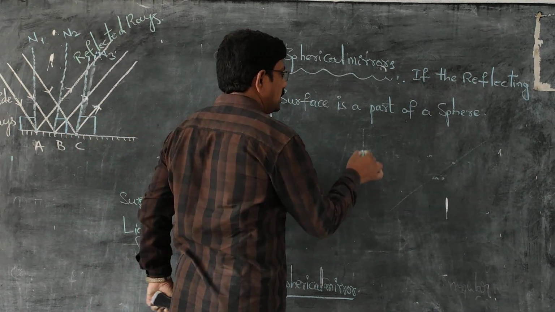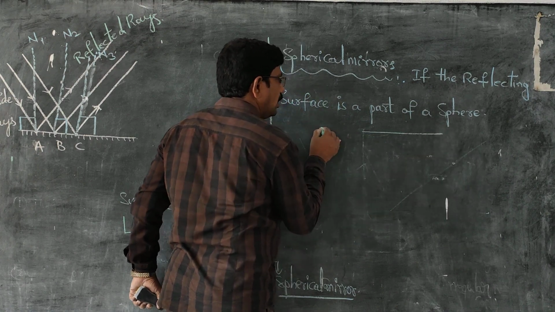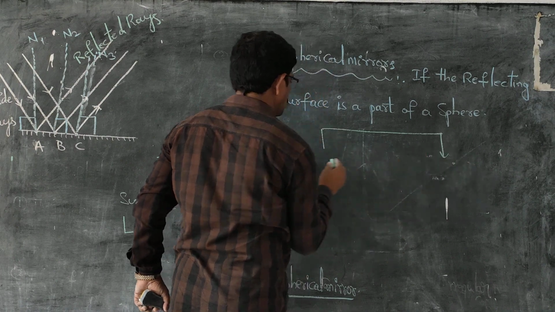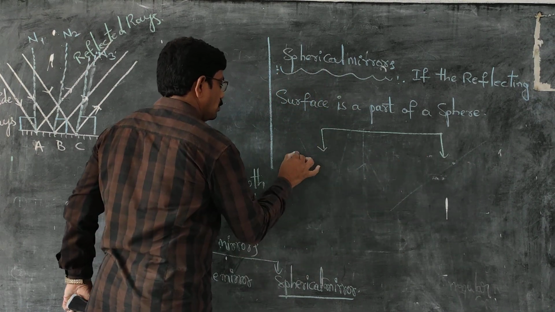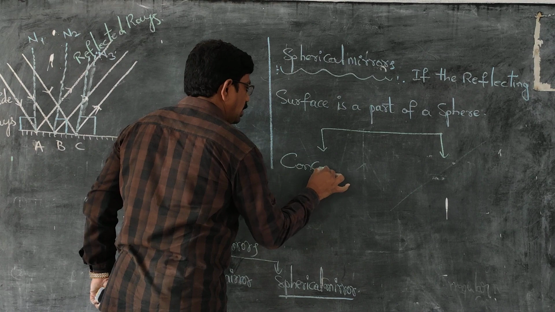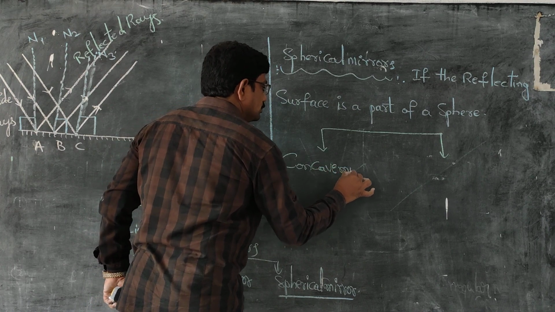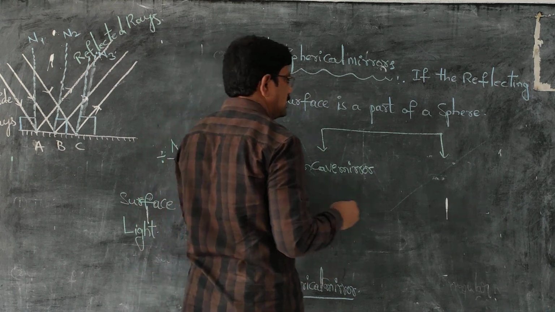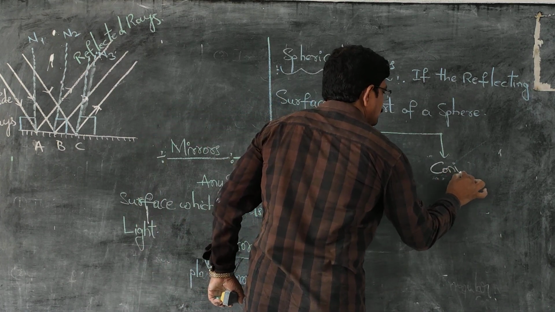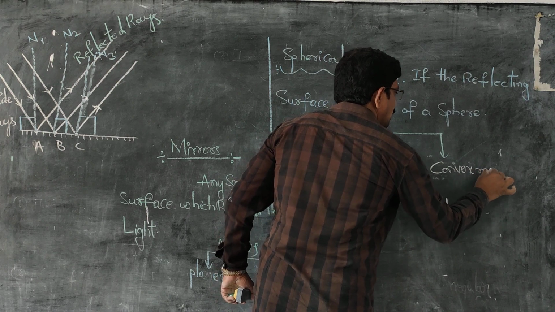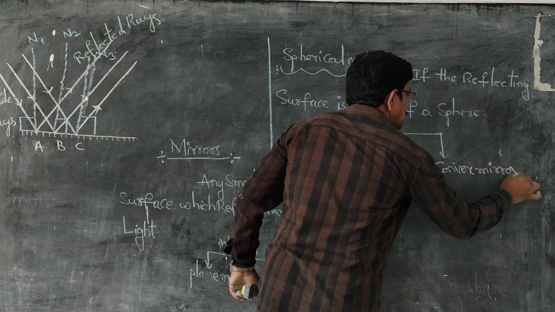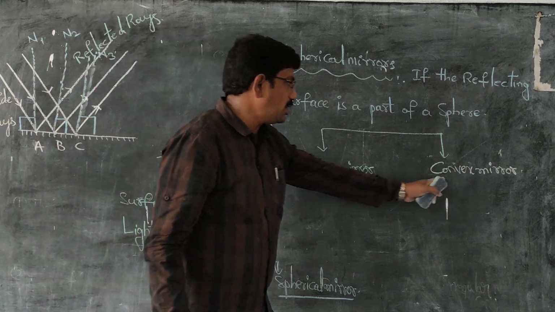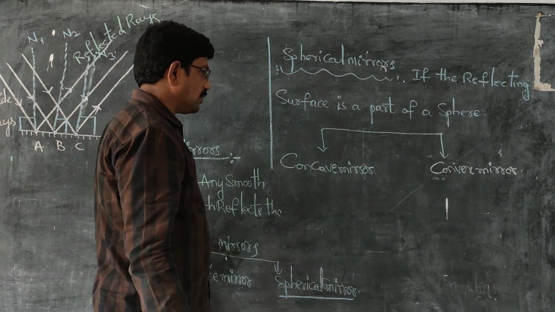These spherical mirrors are further classified into two types. One is the concave mirror, the second one is the convex mirror. Concave mirror and convex mirror. First one is the concave mirror, the second one is the convex mirror.